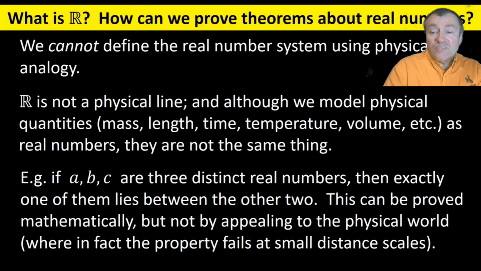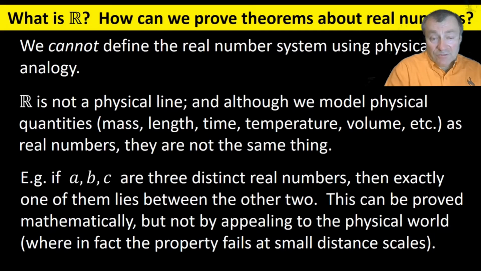You have some physical experience, which, however, does not account for cases where A, B, C are extremely large or extremely small. And it's in these cases that the so-called fact breaks down anyway on physical lines. So that's part of the weirdness of the physical universe. I'll say more about that in future videos, and we'll talk about the weirdness of the ideal mathematical line modeled by the real numbers.